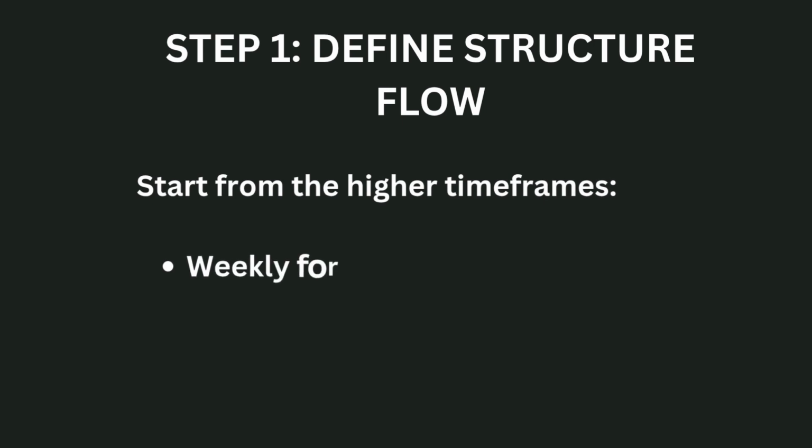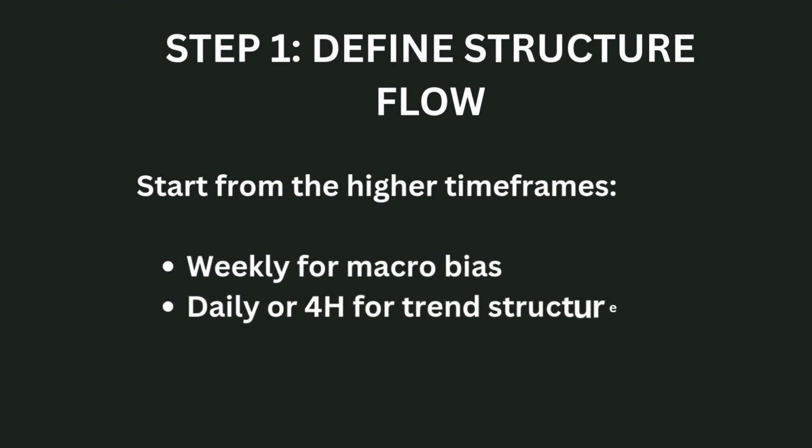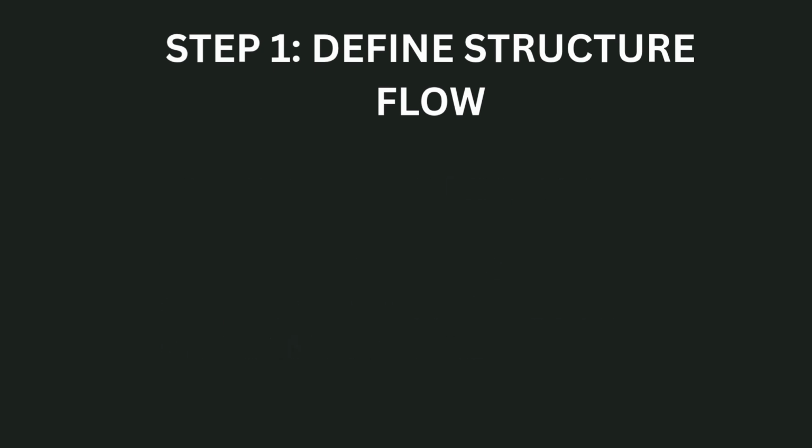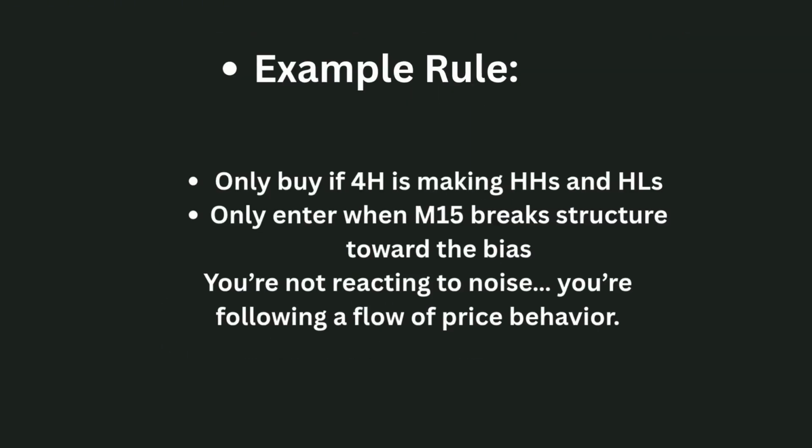Step 1. Define structure flow. Starting from the higher time frames. Weekly for macro bias. Daily to 4 hours for trend structure. 1 hour to 15 minutes for entries. Example, rule number 1: only buy if the 4 hour is making higher highs and higher lows. Only enter when the 15 minutes breaks structure towards the bias. You are not reacting to noise. You are following a flow of price behavior.